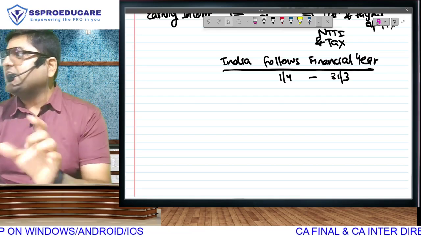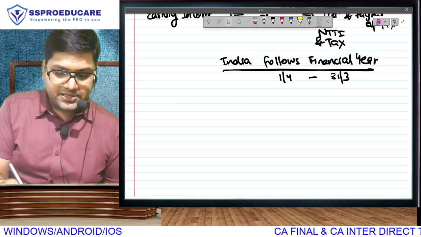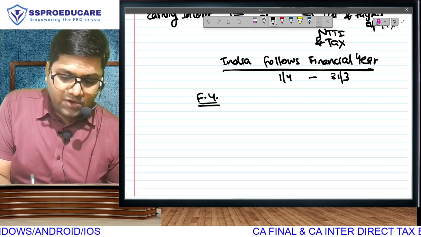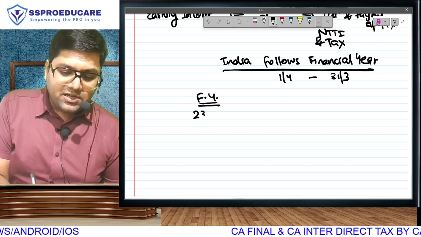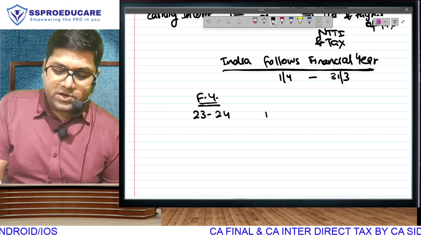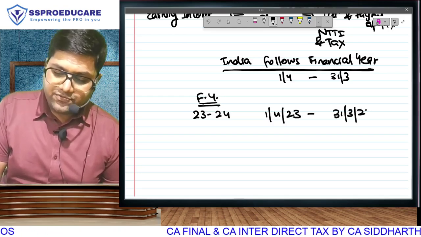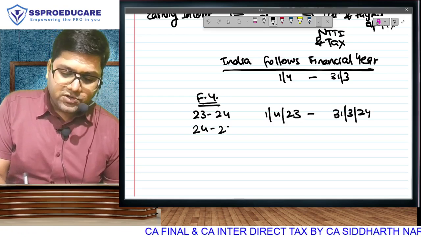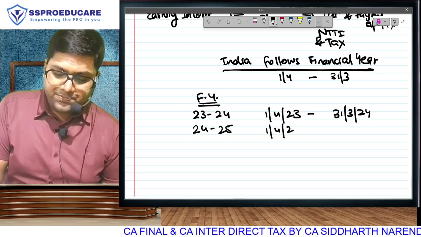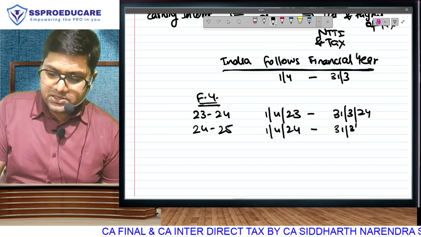That is incorrect presentation of a year. The correct presentation is, if somebody is asking you a financial year, financial year 23-24 will be from 1st April 23 to 31st March 24. Financial year 24-25 will be from 1st April 24 to 31st March 25.